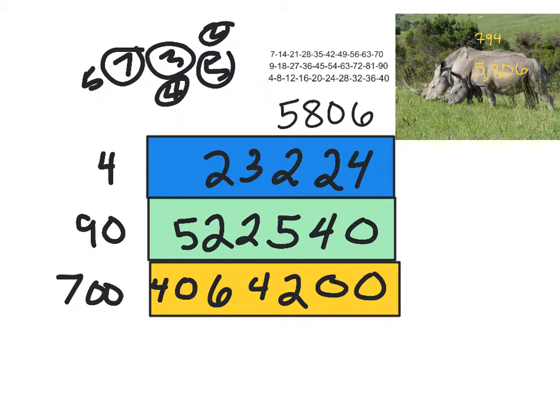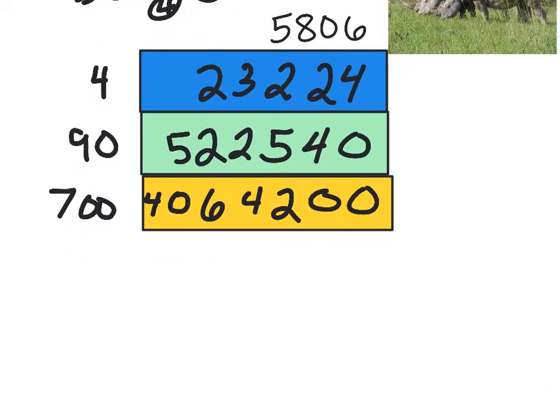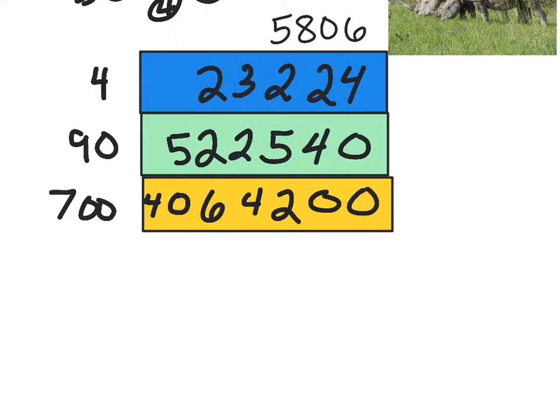I've got 4 plus 0 and 0. Actually, let's get a little bit more room here. And that's going to give me 4. So drop my 4 right there. Then I've got 2 plus 4 is going to give me 6. And then I've got these two here. 2 plus 2 is going to give me 4. Plus 5 will give me 9. I'm going to drop my 9 right there.